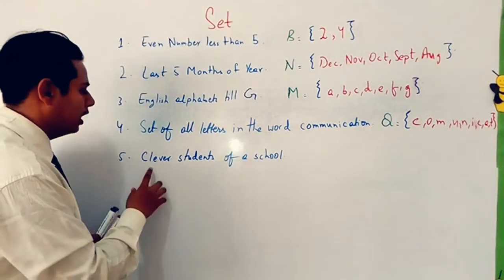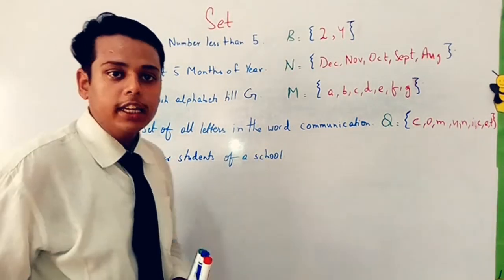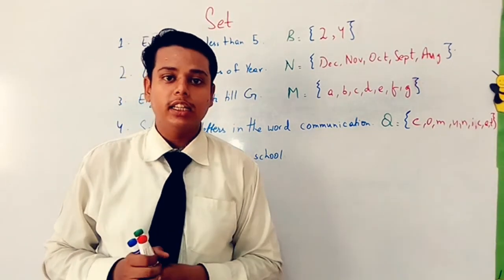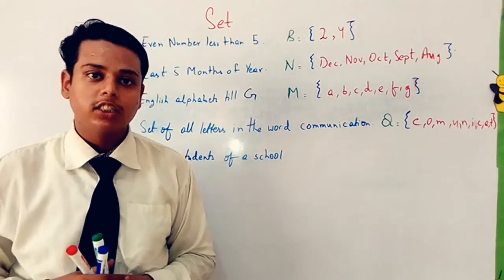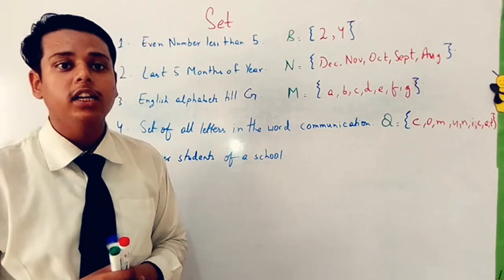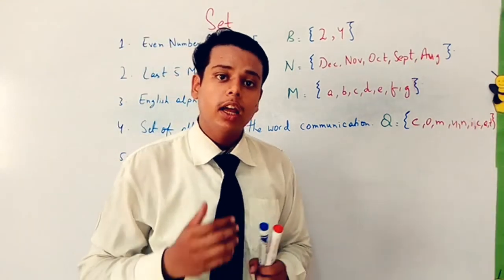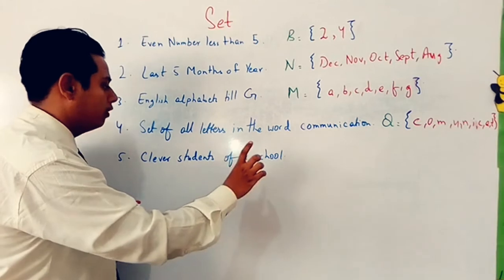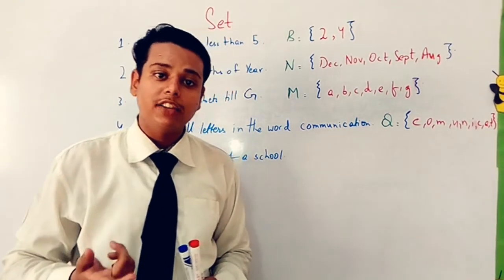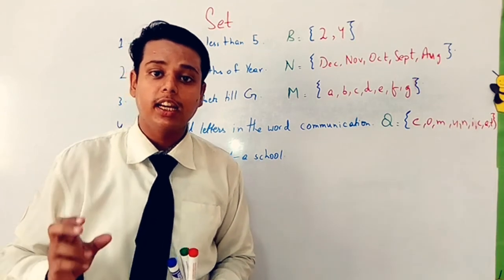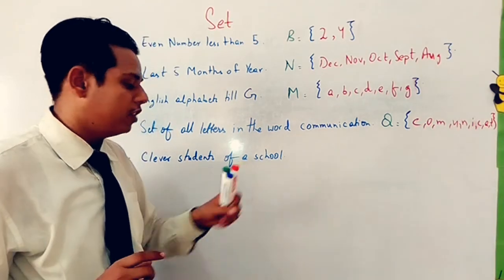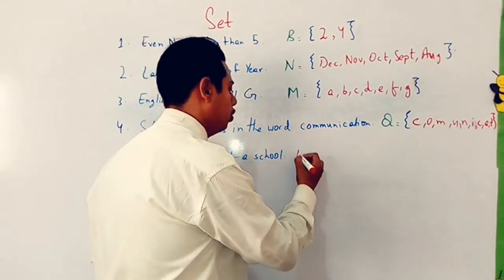Now come to the last one: clever students of our school. Can anyone define who is clever in the school? Someone may think Ali will be clever, or someone will think Abbas will be clever, or someone says Omar will be clever. But in clever students, it cannot be defined who is clever. It is not well defined, means इसके अंदर specify नहीं है कि कौन clever है, इसके अंदर confusion है. So we cannot make the set of this one. So I will just write no over there.